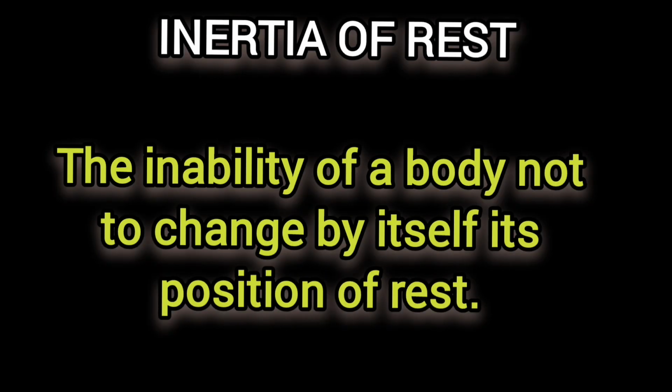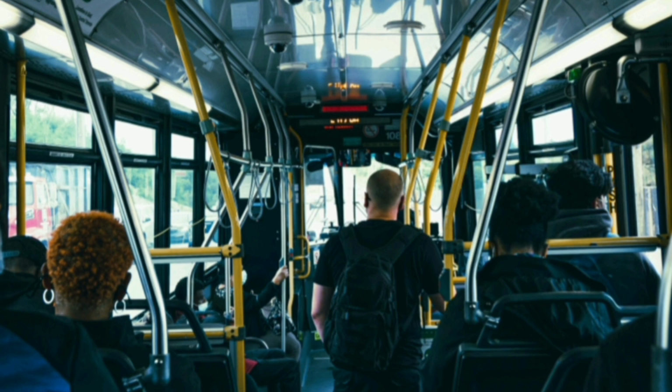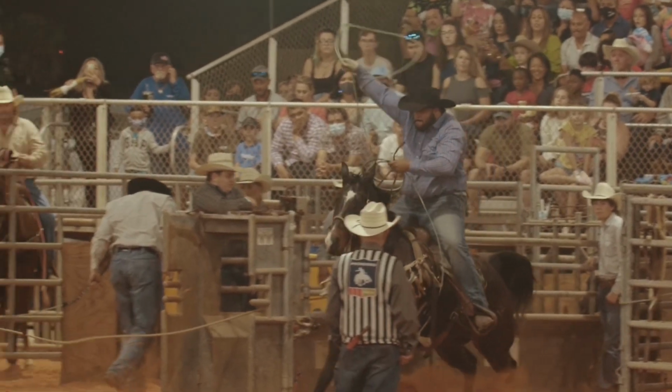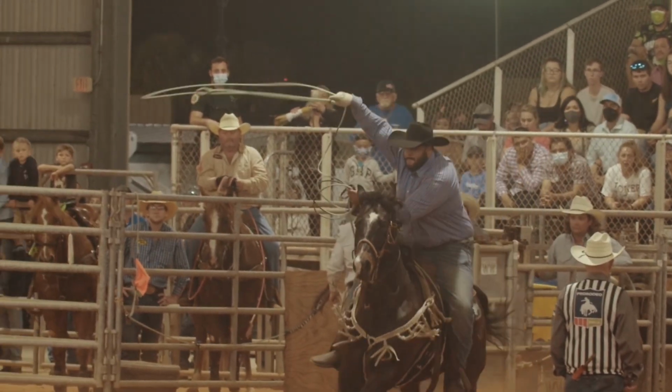So, inertia of rest is the inability of a body to change by itself its position of rest. For example, when a bus or a train starts suddenly, a passenger standing inside it leans backward. Why? This is because the feet of the passenger, which are in contact with the floor of the bus, start moving, but because of inertia, the upper part of the body tends to remain at rest. Hence, the passenger leans backward. Similarly, a horse rider leans backwards when the horse suddenly starts galloping.